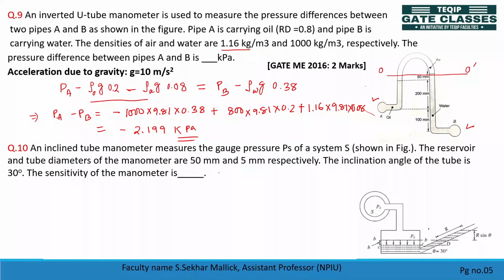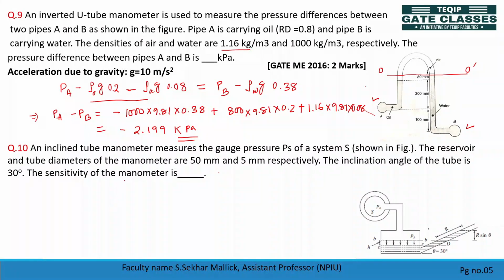Okay, so let's see question number 10. An inclined tube manometer measures the gauge pressure PS of a system S shown in the figure. The reservoir and tube diameters of the manometer are 50 mm and 5 mm respectively. The inclination angle of the tube is 30 degrees. Now calculate the sensitivity of the manometer. It's a single column manometer. Here the reservoir diameter is 50 mm and the tube is 5 mm. What is the formula for sensitivity of the manometer?